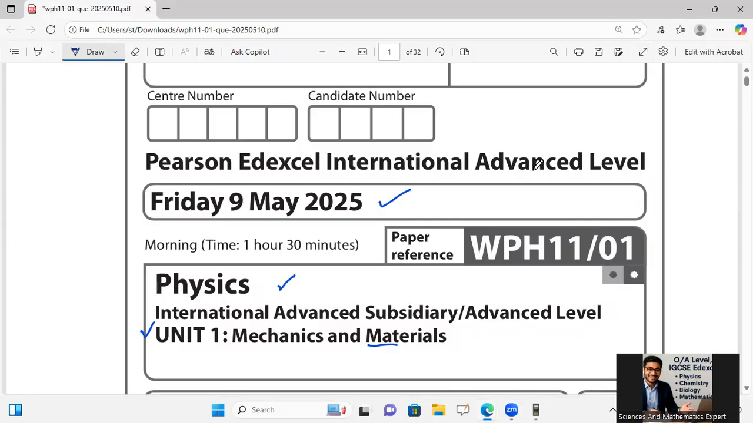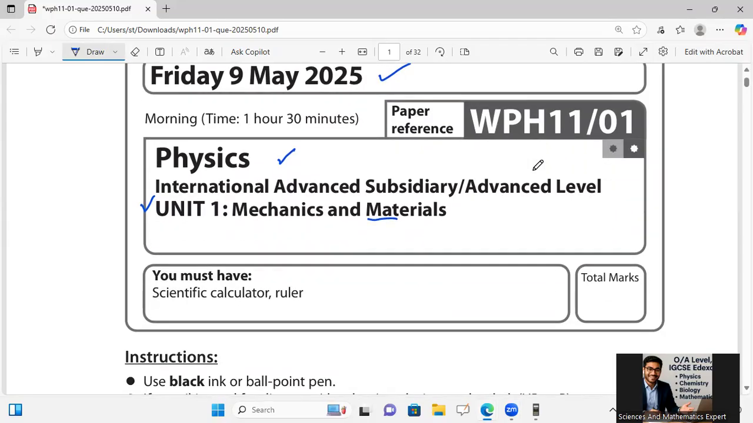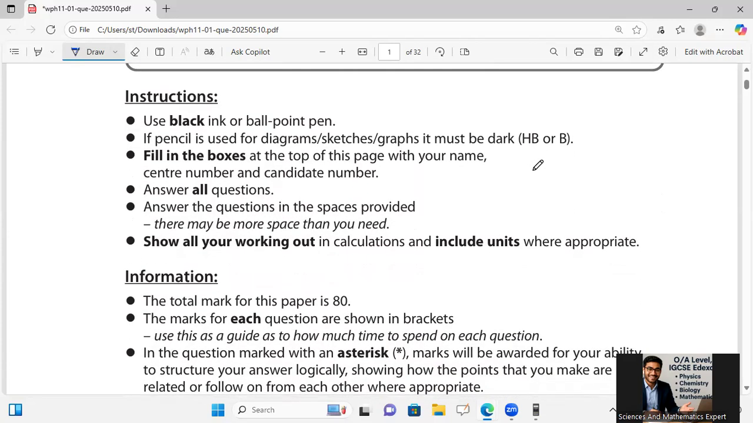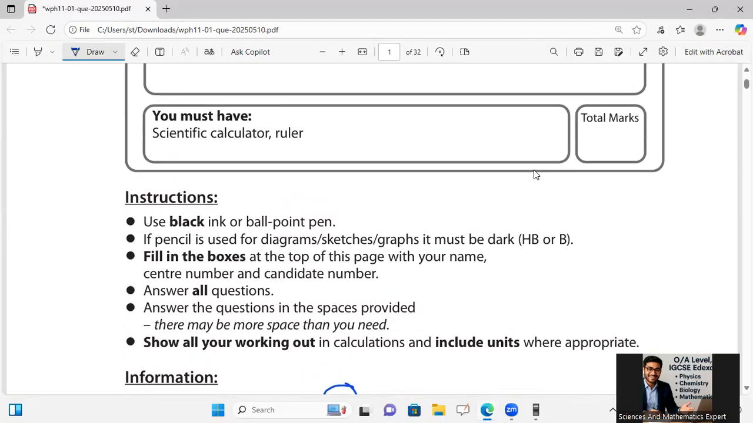If I observe this paper, overall, this paper is very easy because this is related to mechanics and is a basic paper. It is an 80 marks paper in total, so total marks is 80.